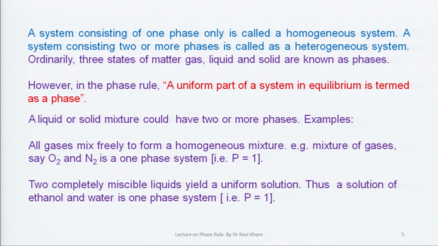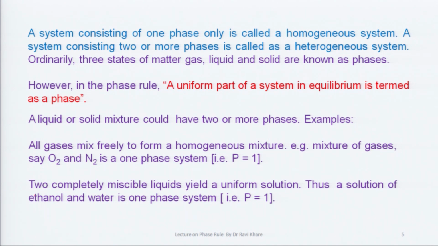The ordinary three states of matter, gas, liquid and solid, are known as phases. However, in the phase rule, the uniform part of a system in equilibrium is termed a phase. A liquid or solid mixture could have two or more phases. For example, all gases mix freely to form a homogeneous mixture, so a mixture of gases, say oxygen and nitrogen, is a one phase system, that is in the case of a mixture of gases we have to take P is equal to 1.